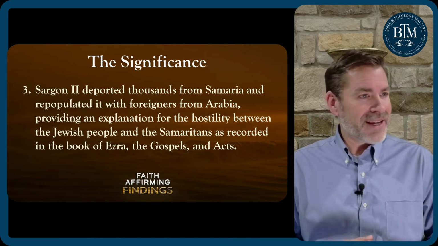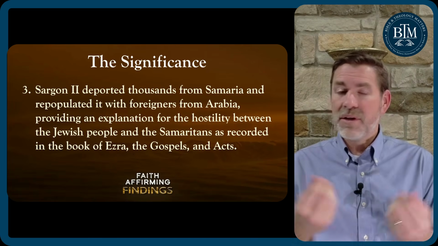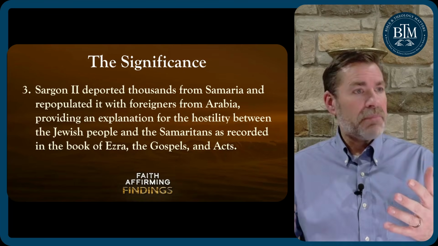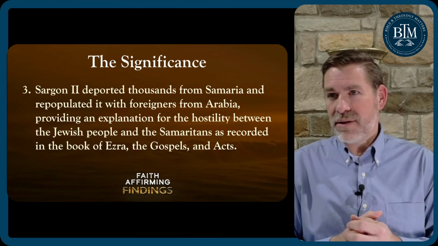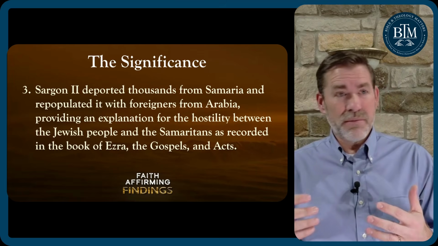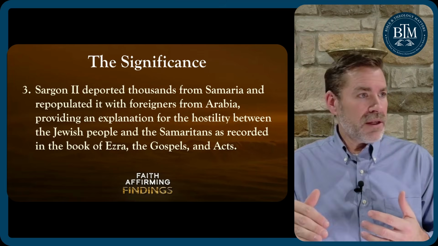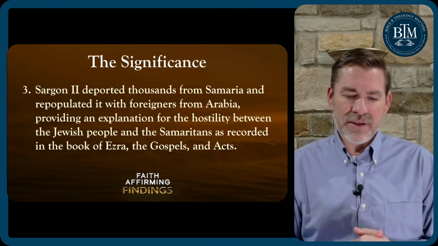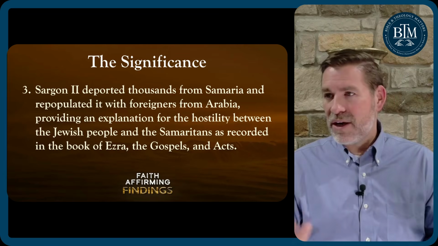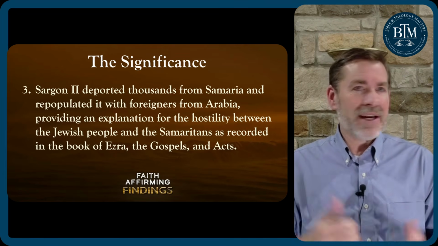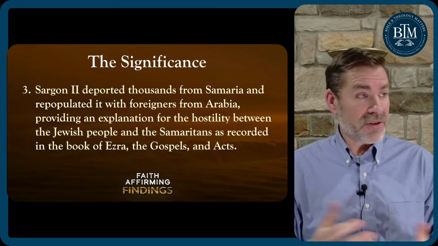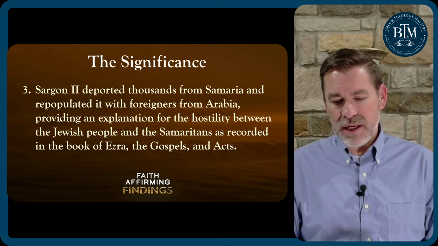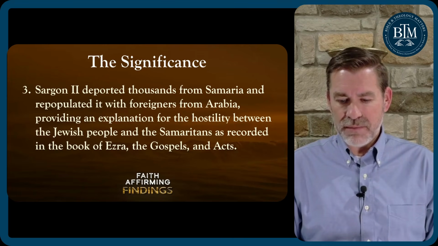Why did the Samaritans not like the Jewish people? Why did the Jewish people not like the Samaritans? Well, the Samaritans were some Jewish people intermarried with these people that had been imported by Assyria. And so they're perceived to be compromisers, right? They're worshiping at Mount Gerizim rather than at the Holy Hill, at Mount Zion in Jerusalem, the Temple Mount. And they've intermarried. And so the Jewish people don't like them, and they don't like the Jewish people. So it gives us a better understanding of why this hostility between the Samaritans and the Jewish people.